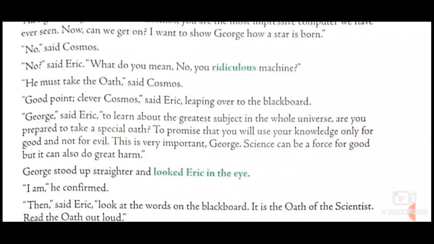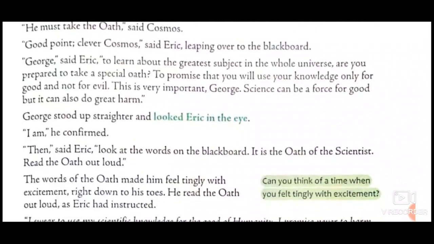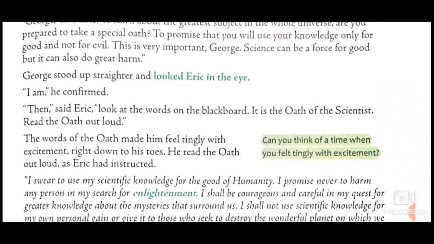George stood up straighter and looked Eric in the eye. After listening to this, he stood up and he looked directly at the eyes in a bold and open manner without any fear. That means he was ready to accept this, he was ready to take this oath, or accept the condition put forth by Eric to know the secrets of the universe. I am, he confirmed. He said that, okay, I am ready to take the oath.